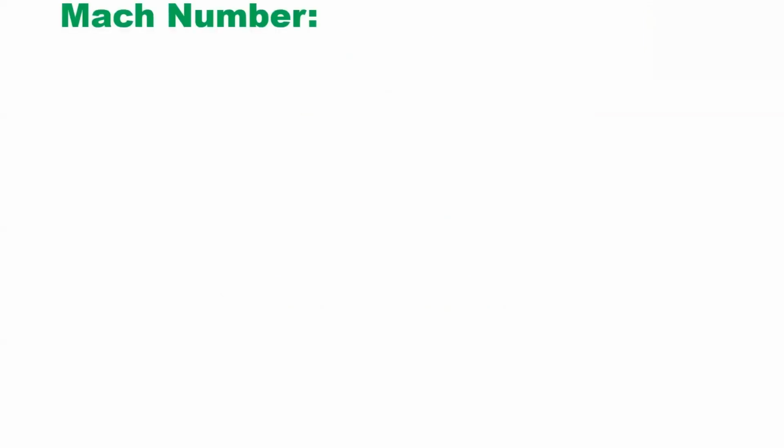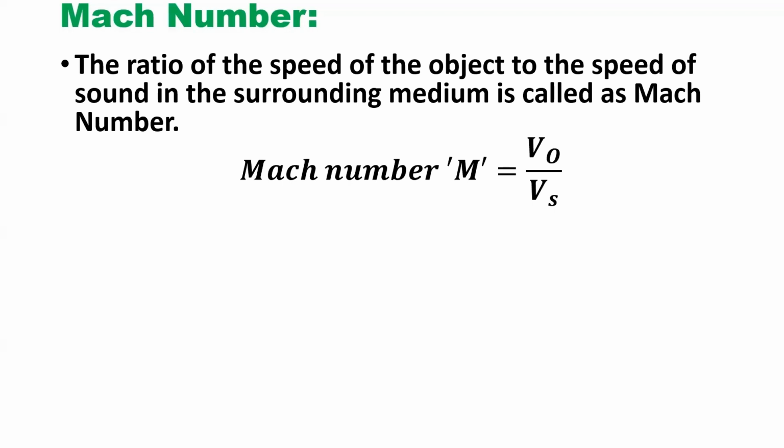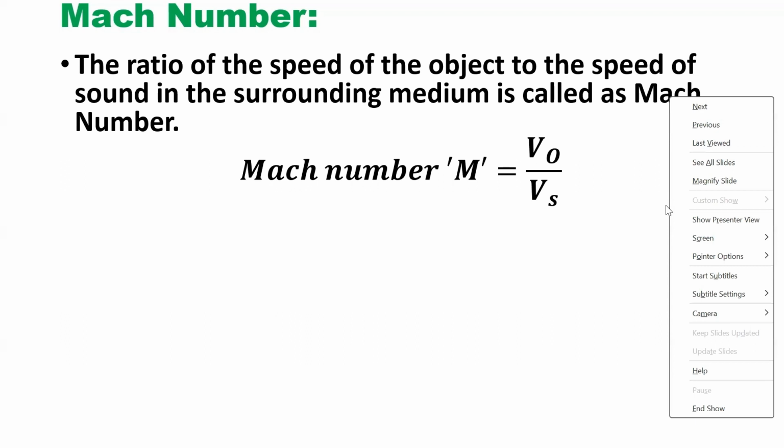Suppose an object is moving with velocity V0 in a medium, and the velocity of sound in that medium is Vs. The ratio of the velocity of the object to the velocity of sound is known as the Mach number, V0 by Vs. Based on the Mach number value, different regimes are classified.